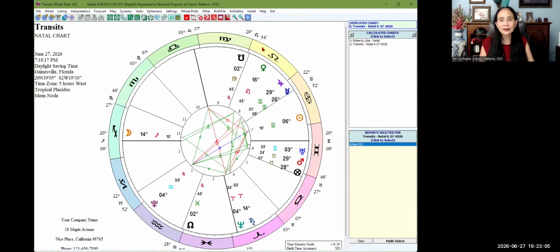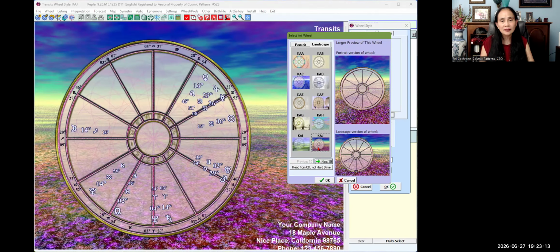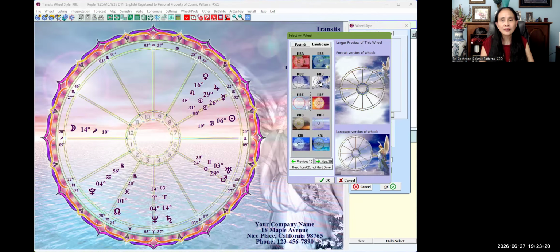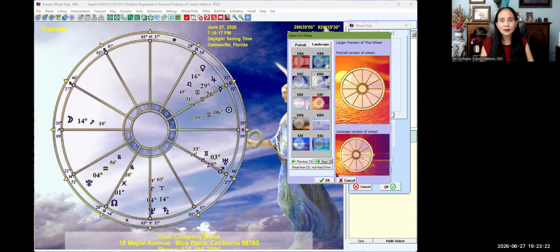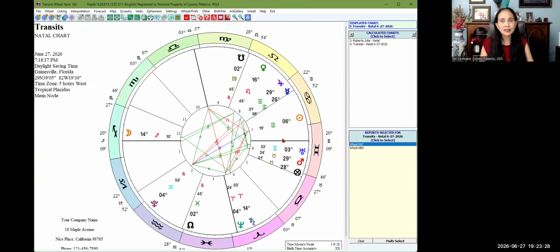The cool part that I like are the art wheels. Okay, we can right click in here, and we can click on spatial and click on art wheel. It comes with 30 of these to choose from, and my favorite one is this one for girls and for babies, and this one is for boys. So it's really beautiful. Okay, and my default wheel style is IGC.